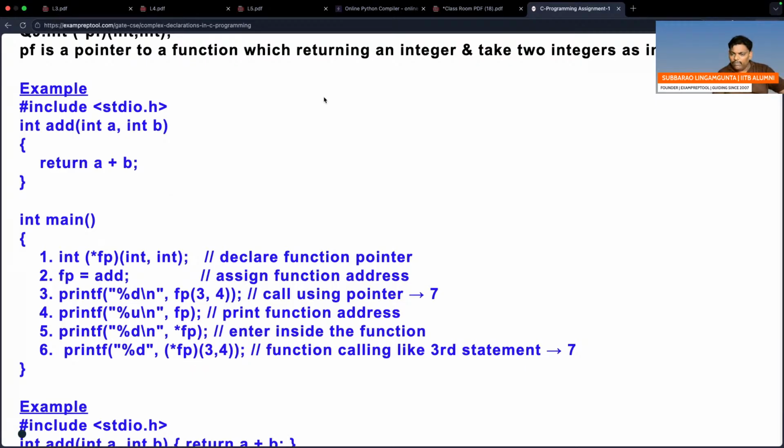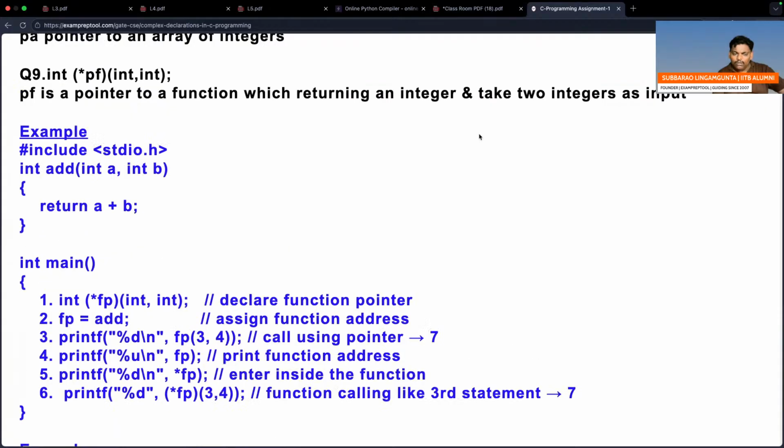Right? So carefully observe. I think it is question number 9.